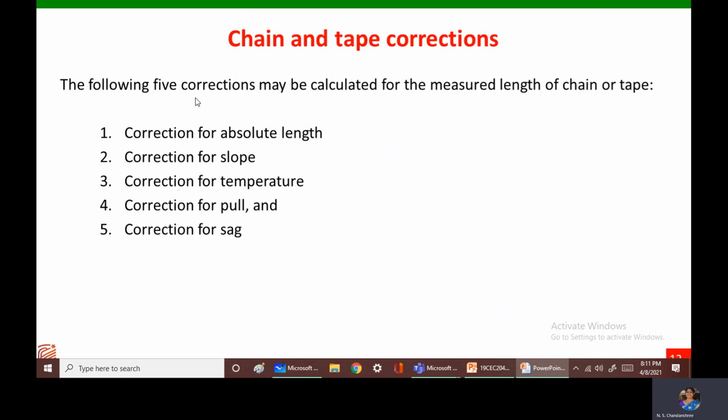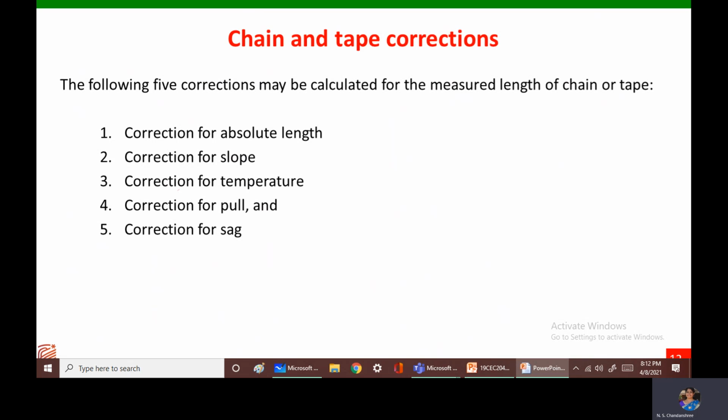So now coming to the corrections. There are certain errors that can happen in chain surveying. For all those errors, we have to apply the corrections. There are 5 major types of corrections that will be applied for a chain or a tape. First one being correction for absolute length.